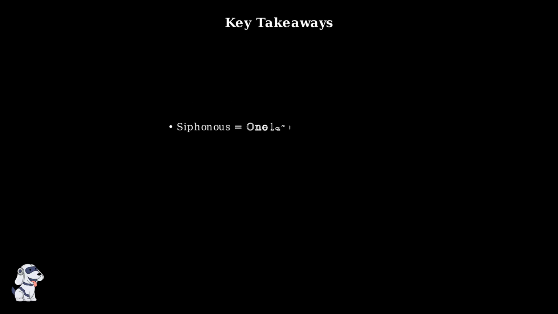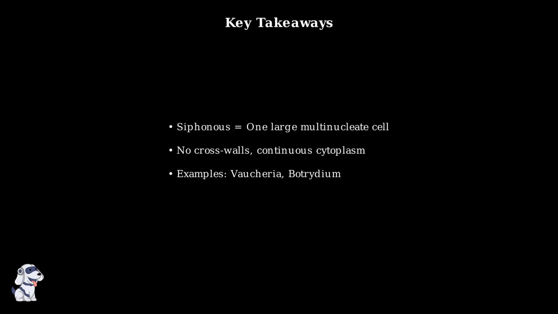To summarize, siphonous organization creates a unique coenocytic thallus structure. This single large cell with multiple nuclei and continuous cytoplasm, exemplified by Vaucheria and Botrytium, represents an elegant solution for rapid nutrient transport and represents a fascinating evolutionary strategy in the algal world.